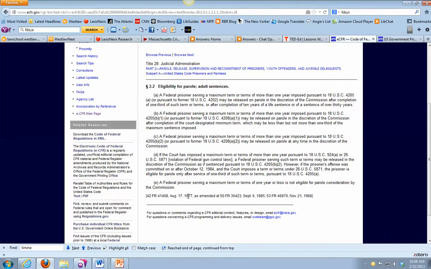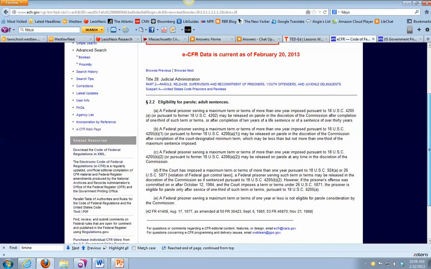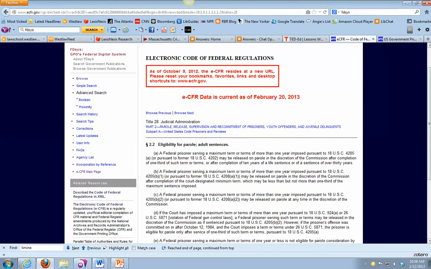So this was originally put into place in August 1977. This is where that was published chronologically in the Federal Register, and then amended in 1985 and 1988. So no real annotations, but you do get some historical information. So that's why people would often use something like Westlaw, as you could get the additional info.